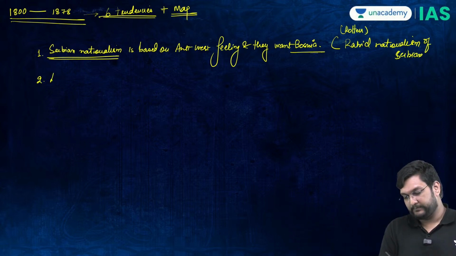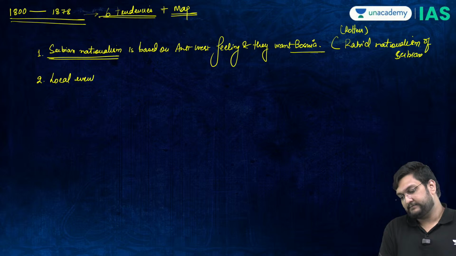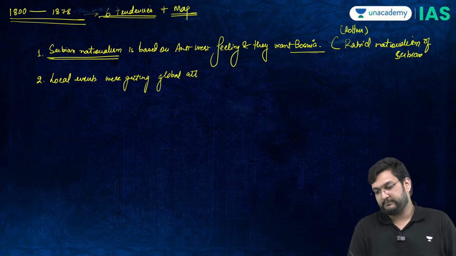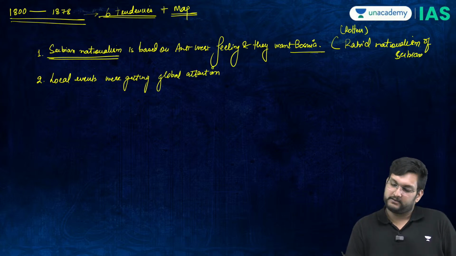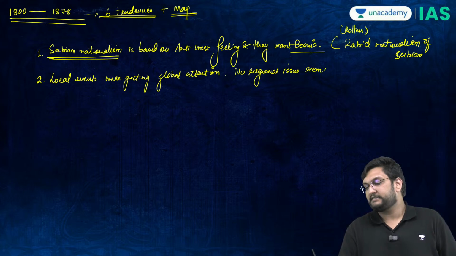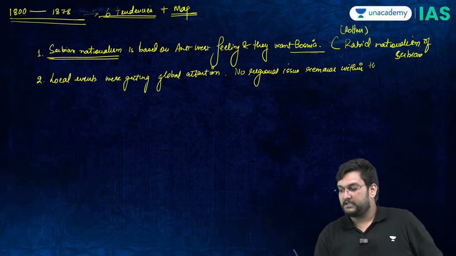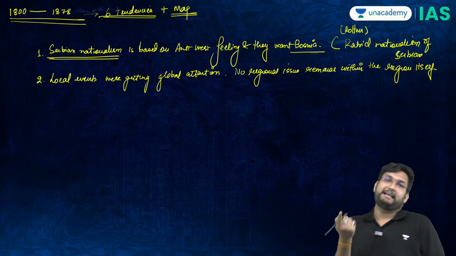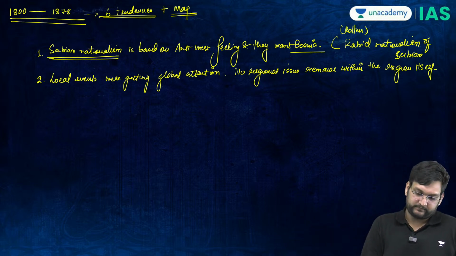Second is that local events were getting global attention, and no regional issue remains within the region itself. This is where the example is the Greek War of Independence.